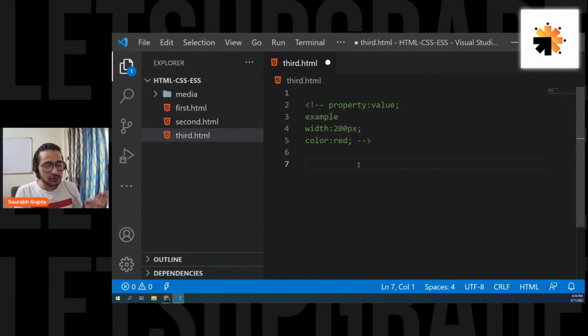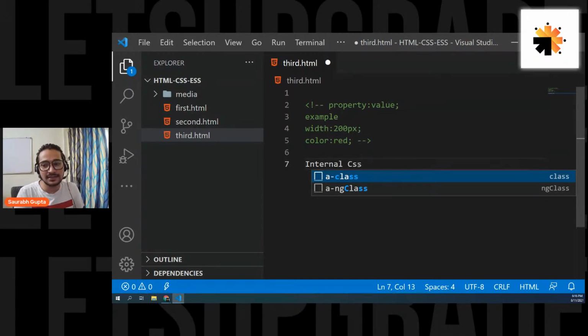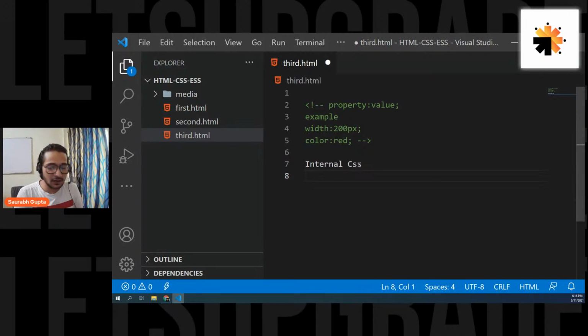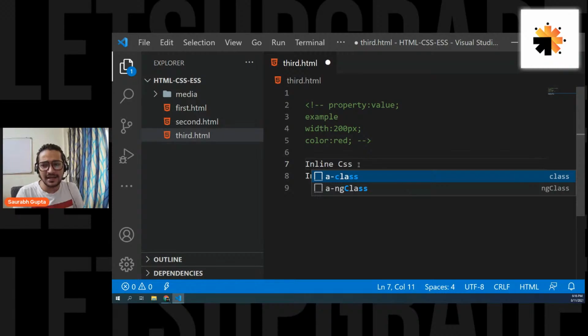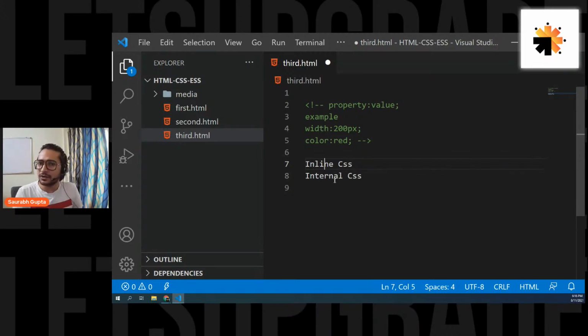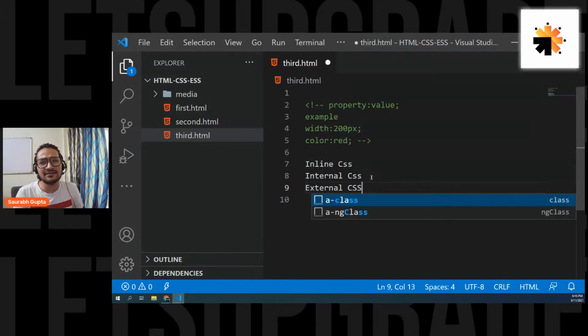There are basically three ways in which you can apply CSS to HTML elements, and they have names. The first one is the inline way, so you also call it inline CSS. Then you have the internal way, which you call internal CSS. And there's the last way, the most used way, that is the external way, also called external CSS.